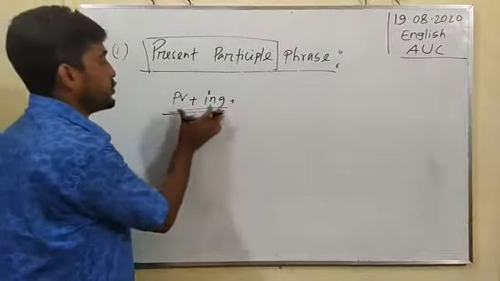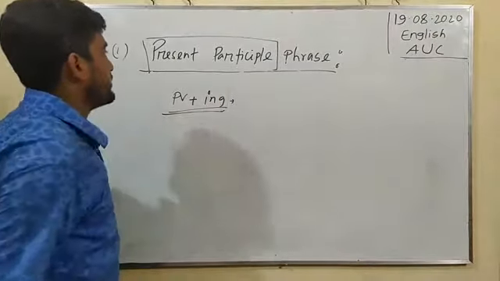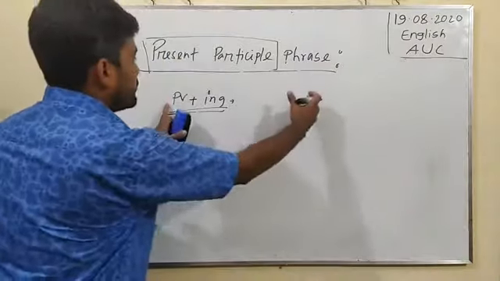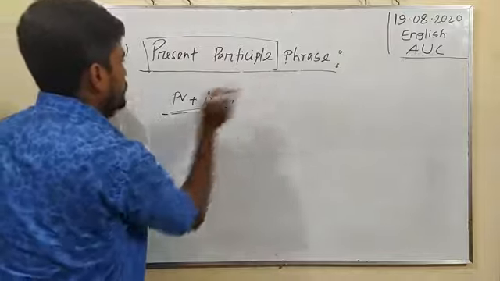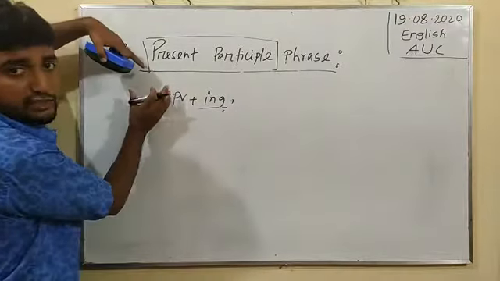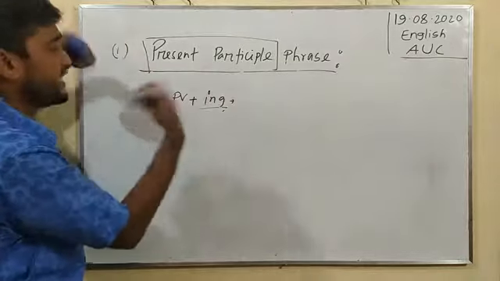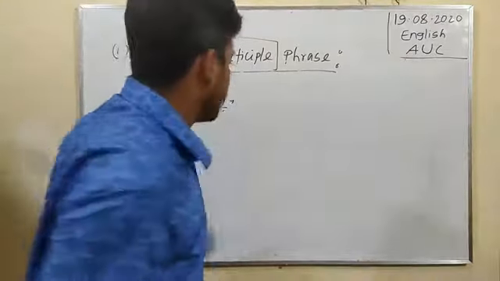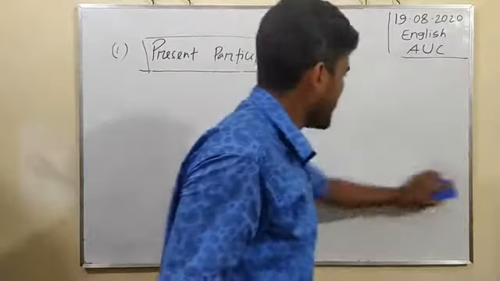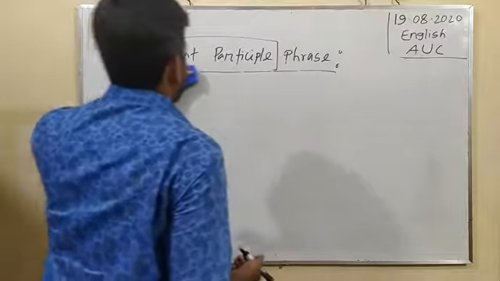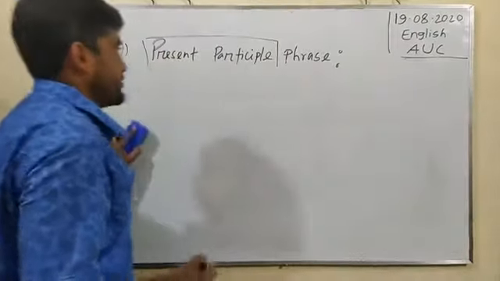Such types of words, if given just after any particular noun or word, will be called the present participle phrase. And I am giving an example by the help of present participle phrase.